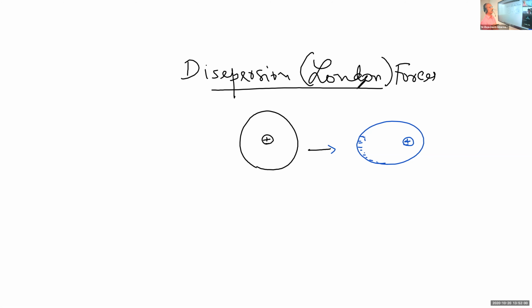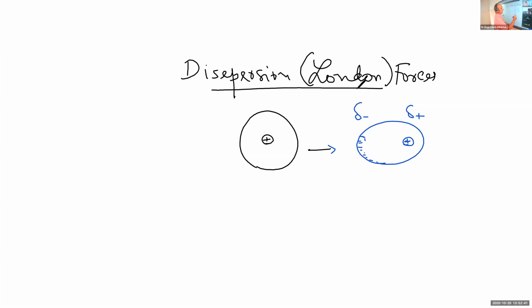And due to this, the symmetry is lost, and there is formation of a partial negative charge at one end and a partial positive charge at the other end. If there is a partial charge separation like this, it is a dipole. This dipole is a transient dipole, or a temporary dipole.